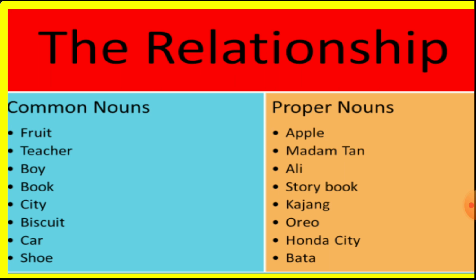So similarly, you can name a book, a city, biscuit, car. When we say biscuit, we are going to name the brand or the type of biscuit so that it becomes a proper noun. Car, you just name the brand of a car. For example, here it is given Honda City. The maximum-selling car brand in India is Maruti or Maruti Suzuki. Similarly, shoe. The first name that comes to a person's mind is Bata. Similarly, you have Adidas, Nike, and so on. So shall we move on to the next one? When you are given sentences or words, can you find out common nouns and proper nouns from them?